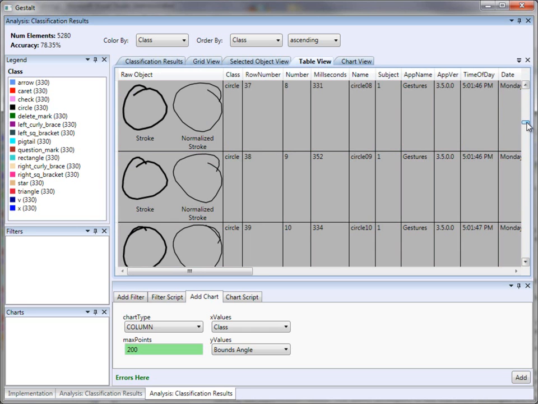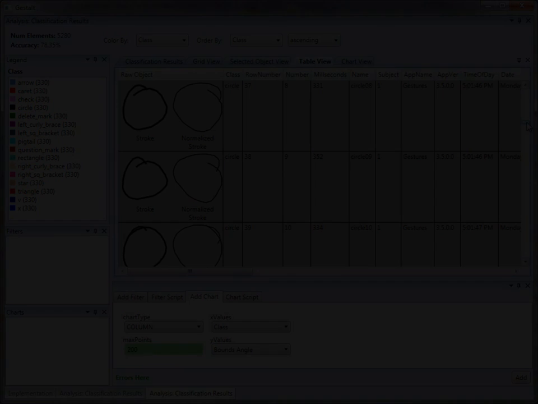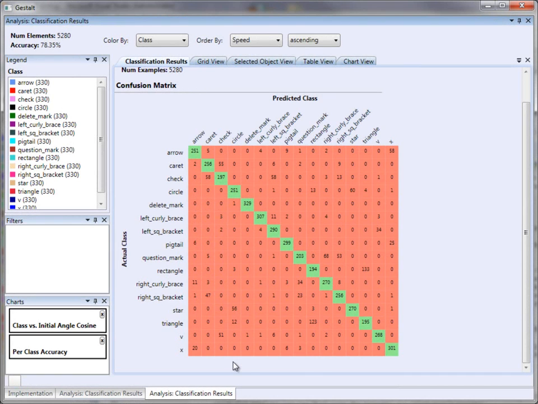Note that the developer has written a new custom visualization for each gesture, which shows both the normalized and unnormalized pen strokes. Developers can interact with the visualizations through standard faceted browsing techniques. They can sort, filter, and color examples.